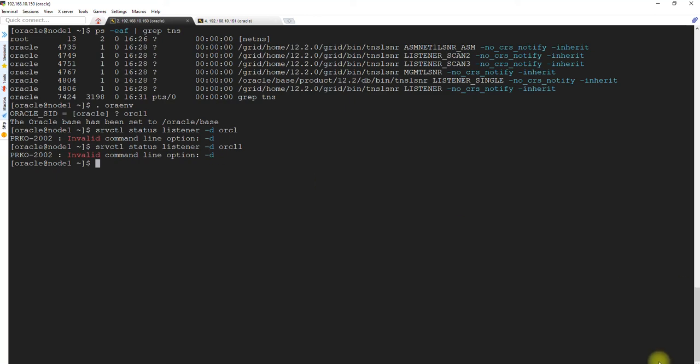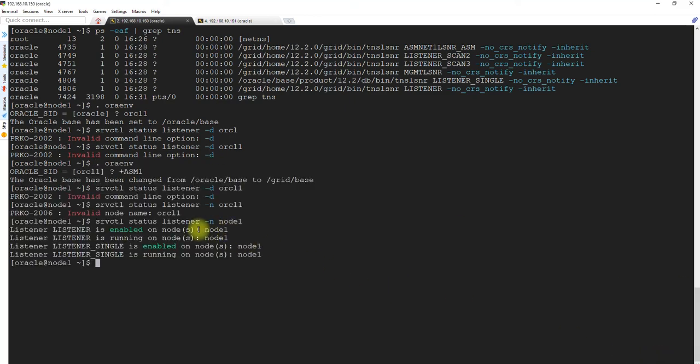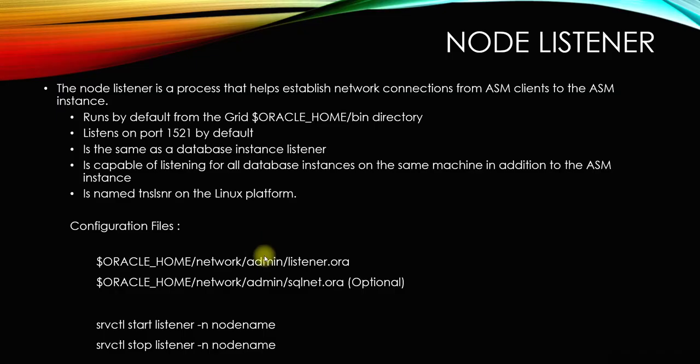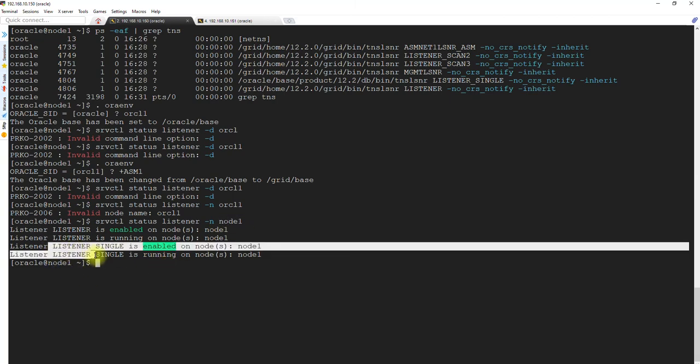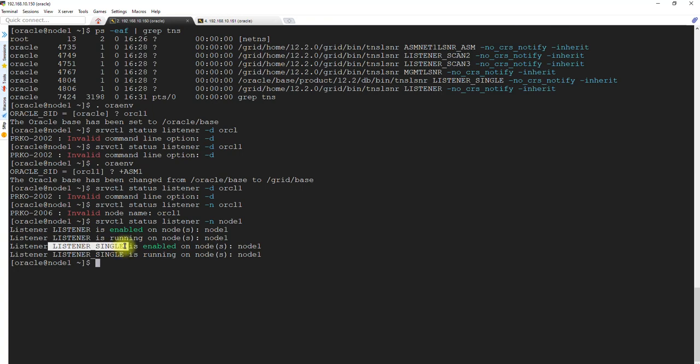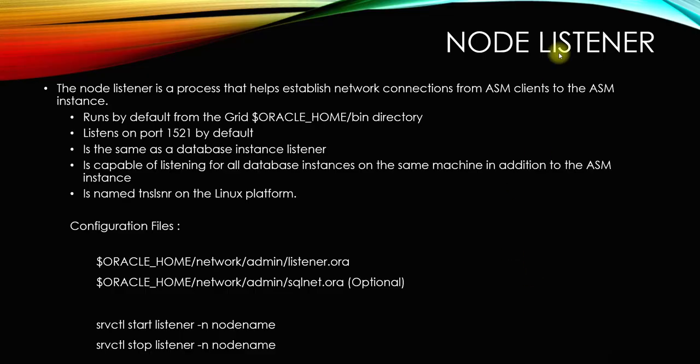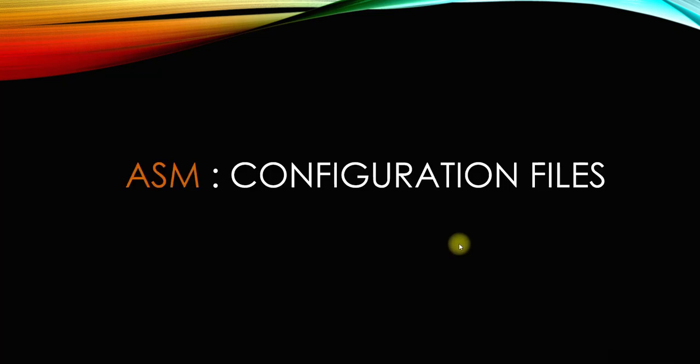Just a second, I was running the incorrect command. The information should be as already written here, as node name: -n and my host name, node1. So it's saying that there are two listeners running. This one is the database listener, and this is the node listener. That's what we discussed, right? The node listener.